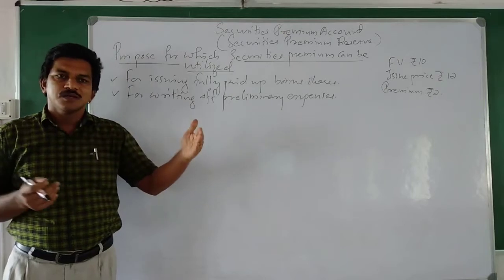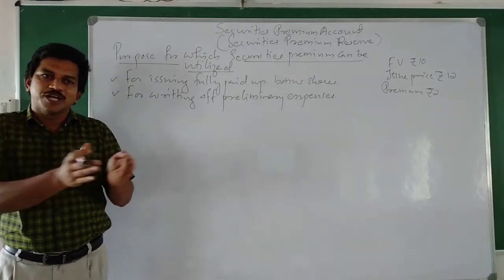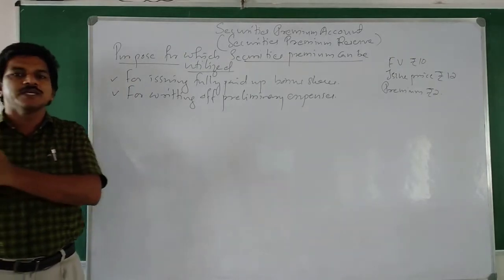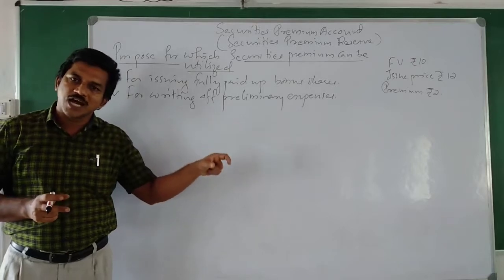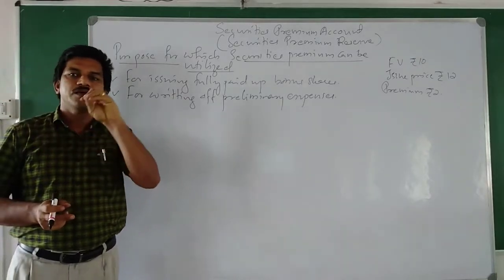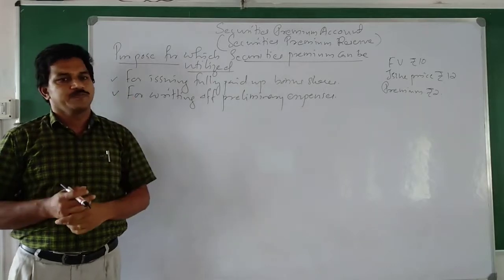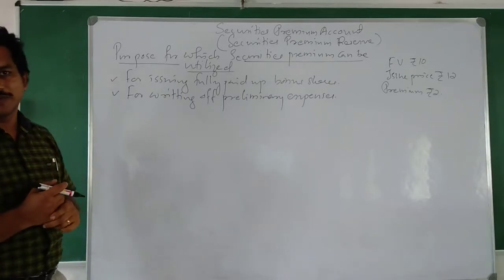That means immediately after starting the company, there will be a time duration up to which the company gets registered. From the starting of the company to the time of registration, the company may incur some expenses. In order to settle that expense, this securities premium can be used.